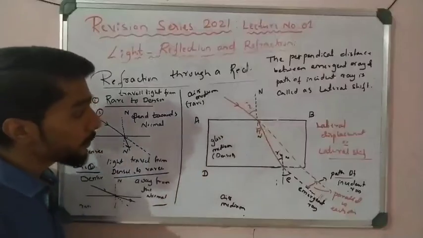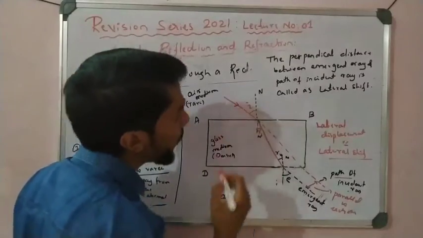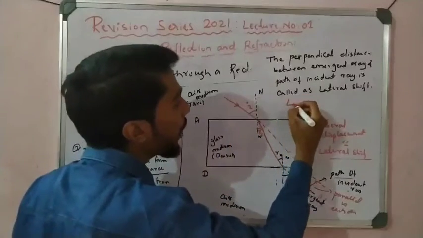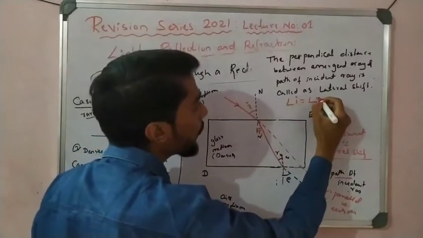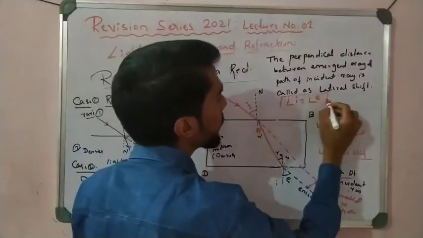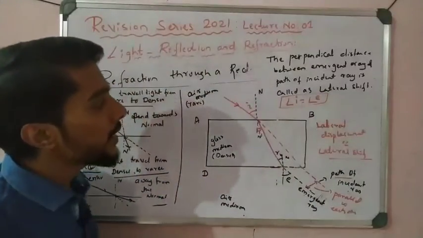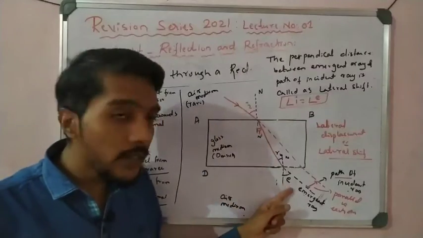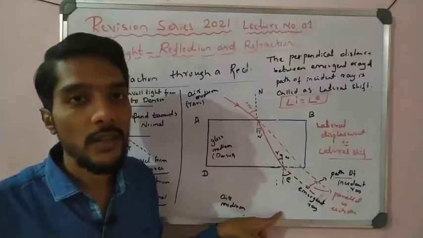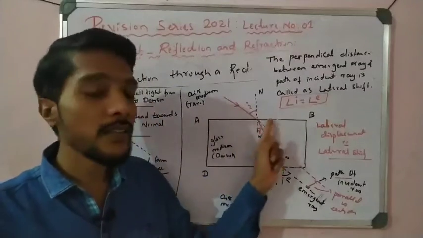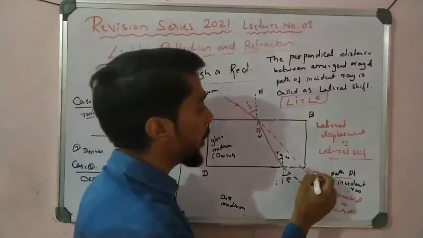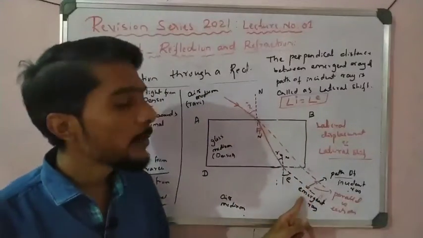Now students, see here, one observation. When we do it practically, we observe that the angle of incidence and the angle of emergence are both equal to each other, right? But they are opposite in surface. One incident is on the AB surface and the emerging is on the DC surface. Because of that, they are parallel to each other.